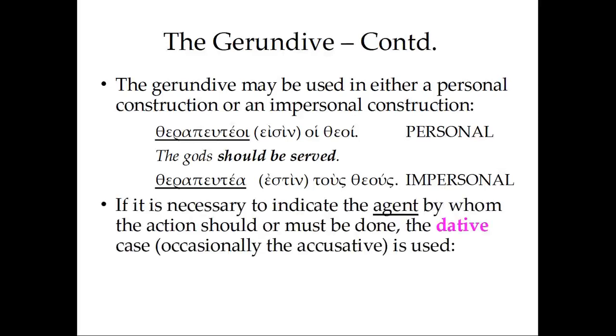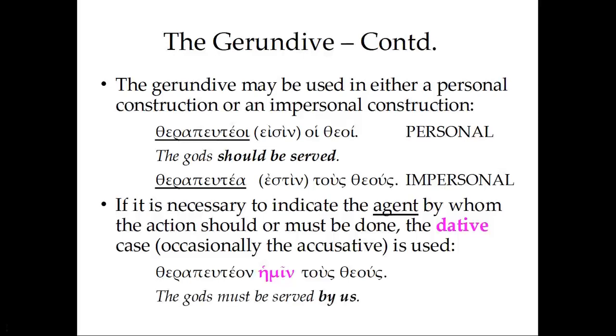If it is necessary to indicate the agent by whom the action should or must be done, the dative case, occasionally the accusative, is used. So for instance, if you want to say that we should serve the gods, therapeuteon tous theus, this says the gods should be served, but if it is we who must serve the gods, then you would put the dative version of that personal pronoun. Therapeuteon heimin, dative, tous theus. We might see this also in the personal construction. Therapeuteoi esin heimin hoi theoi. The gods must be served by us. We must serve the gods.